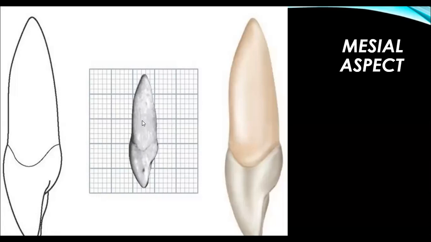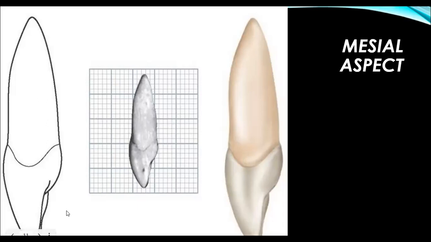If we bisect it from the apex of the root up to the incisal edge, it would be in a straight line. This is the characteristic feature of the maxillary central incisor, right?